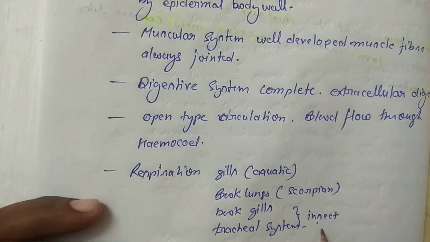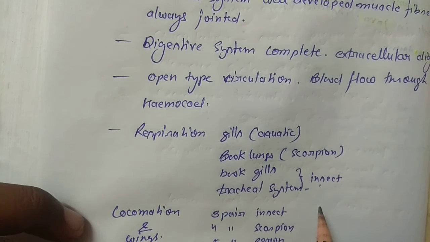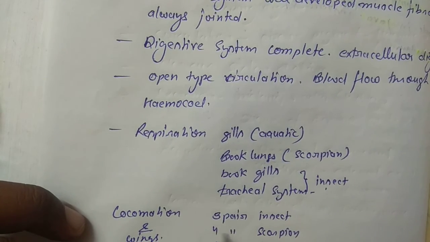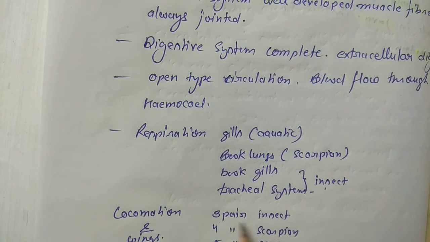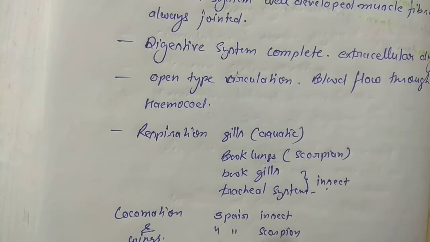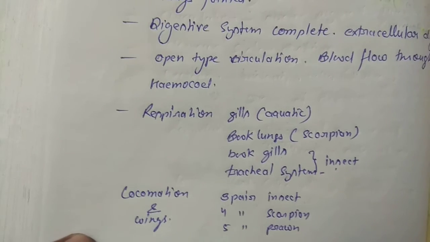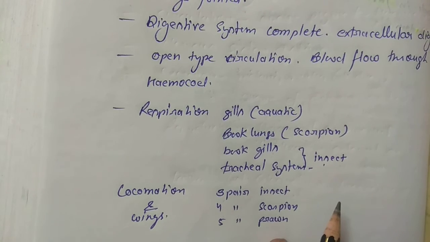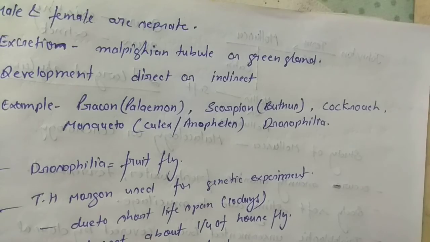like the ant. And locomotion: the locomotory organs are limbs. Three pairs of legs are present in insects, four pairs of legs in scorpion, and five pairs of legs in prawn. Some organisms possess wings for locomotion. That type of character we observe in arthropods.